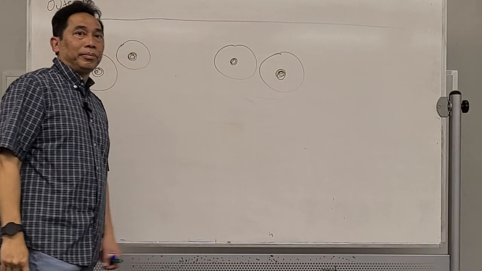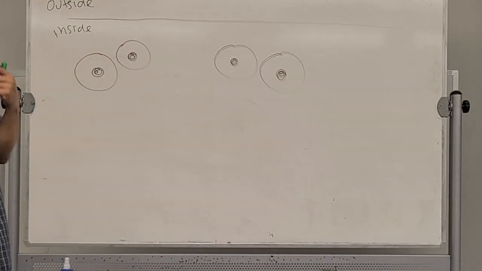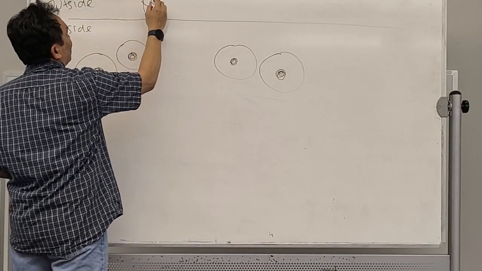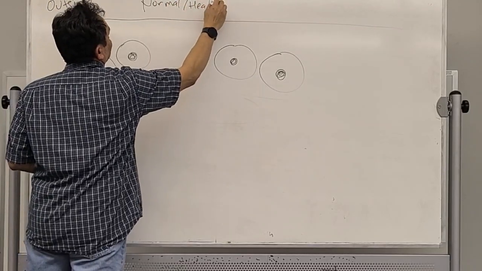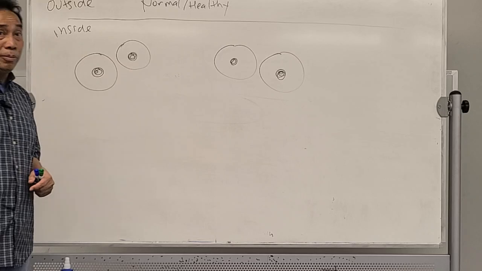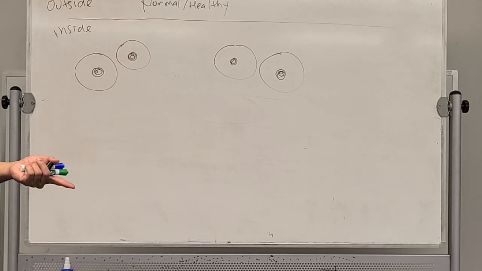Get it? Now, during healthy, normal conditions, there is no pathogen entering into our body.